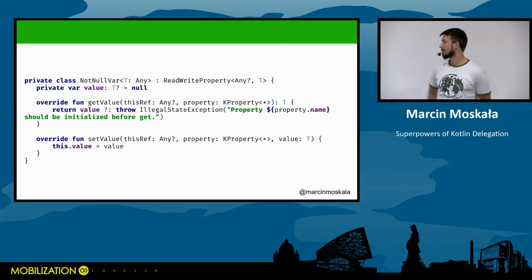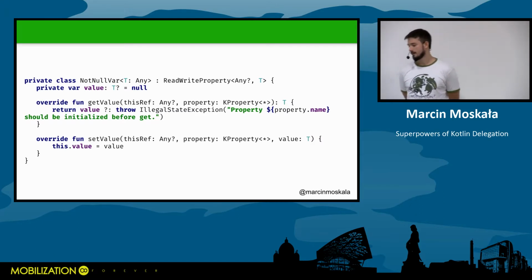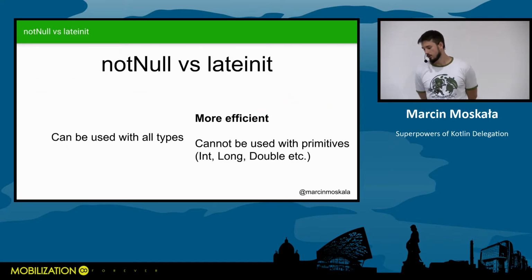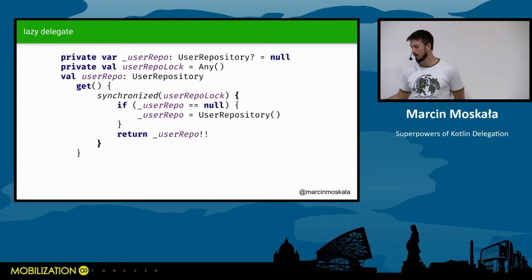So this is the simplest example of property delegation from the standard library. You can find it very easily yourself. This is a very simple example I wanted to show you. We generally prefer lateinit, but in some cases where we cannot use it, we use notNull. So this is why this delegate is still useful, even though it's less efficient than lateinit.